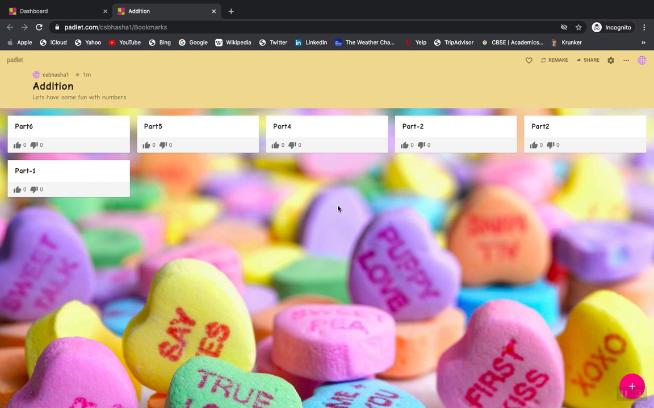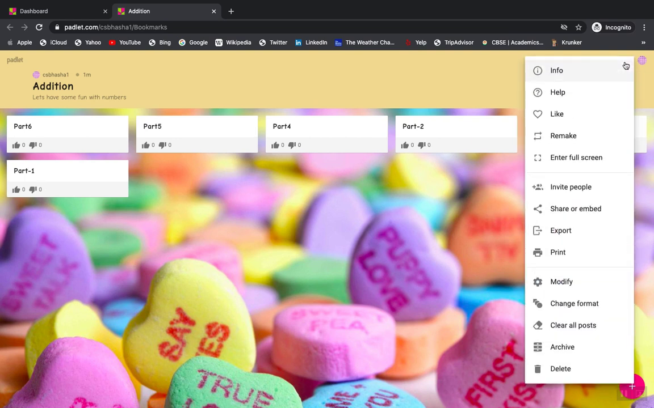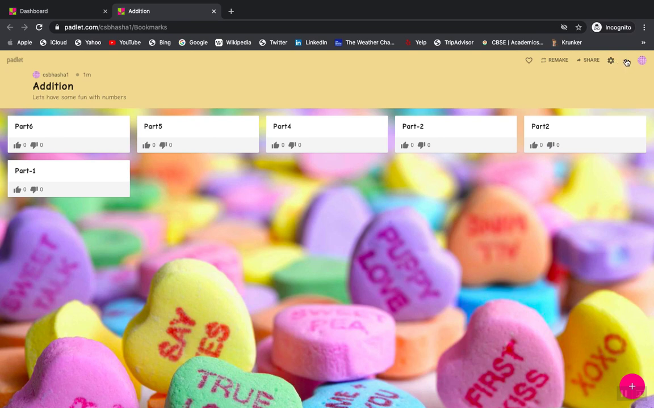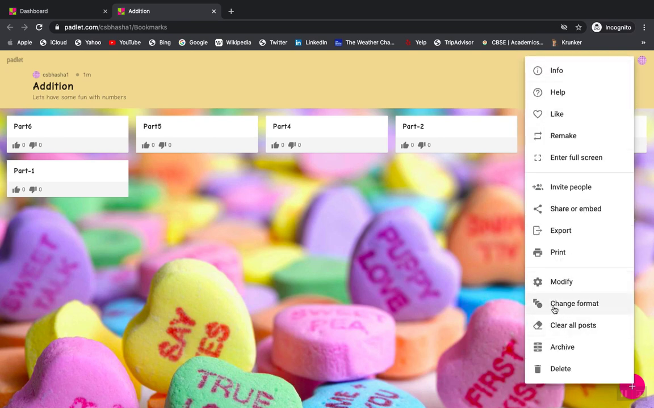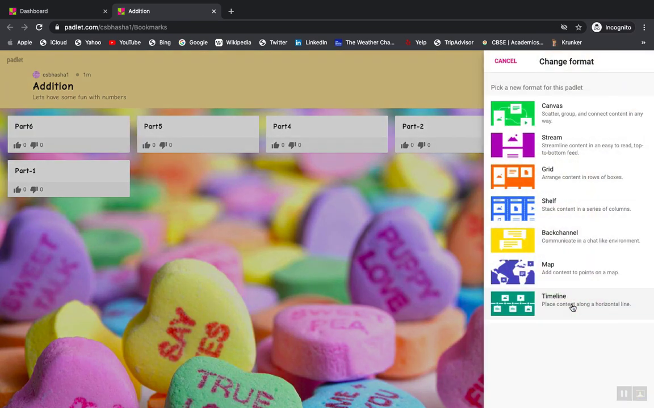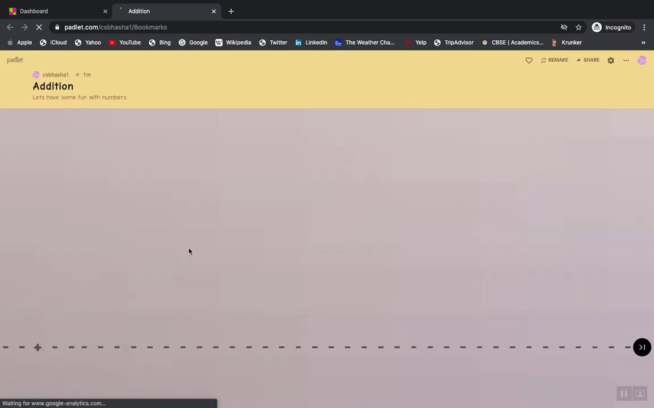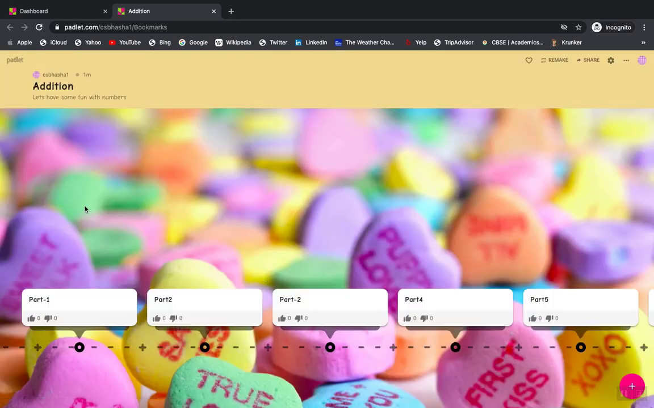Now suppose this Padlet I would like my students to view but not to share, so I can even change the format. So can you see these 3 dots? Click on these 3 dots and there is an option called change format. So depending upon what you want to teach, suppose I would like to organize certain things in the form of a timeline. So I can click on the timeline and I can see my information coming like this. So this is my first timeline, second, third, fourth. So my information will appear like this.